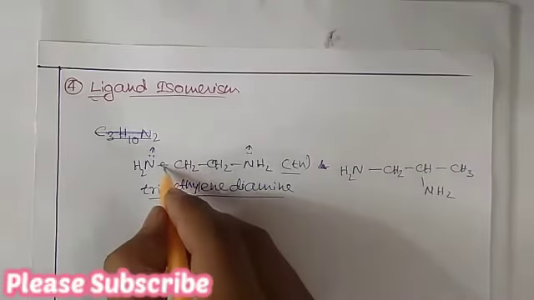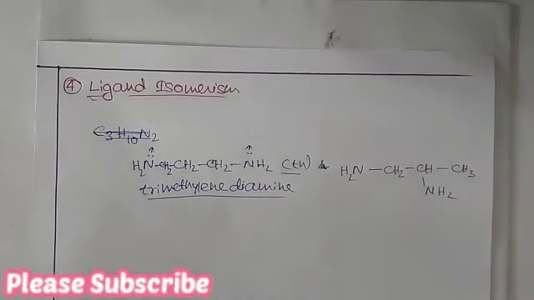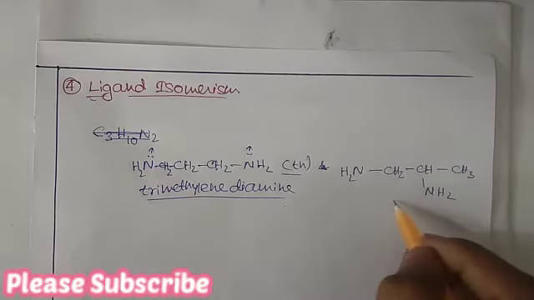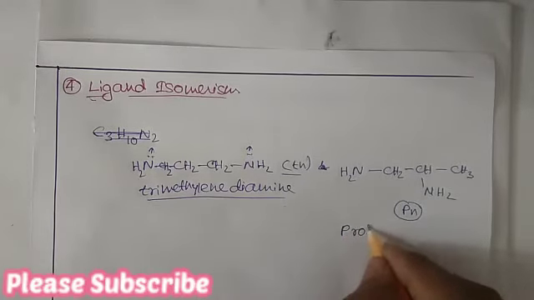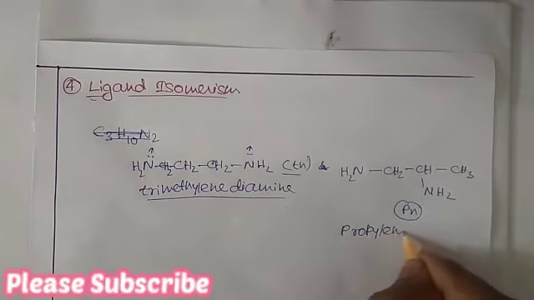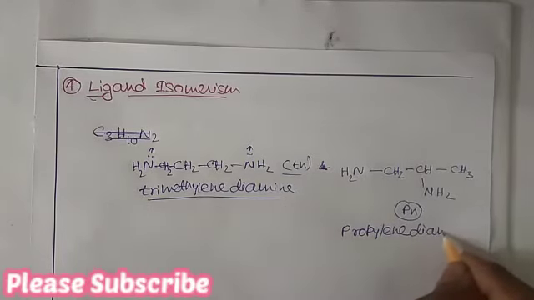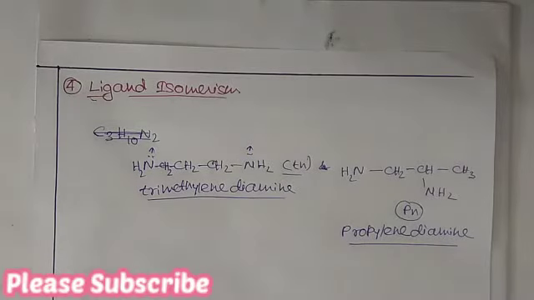Sorry, it will be NH2 CH2 CH(CH3) NH2. So this is trimethylene diamine and this is propylene diamine. TN and PN are isomers to each other.